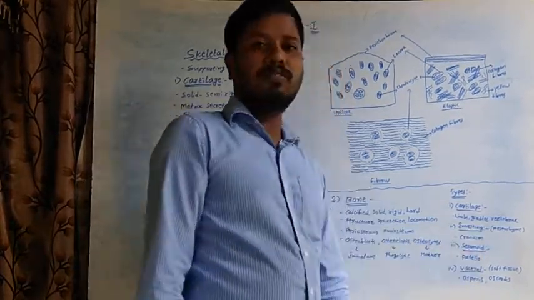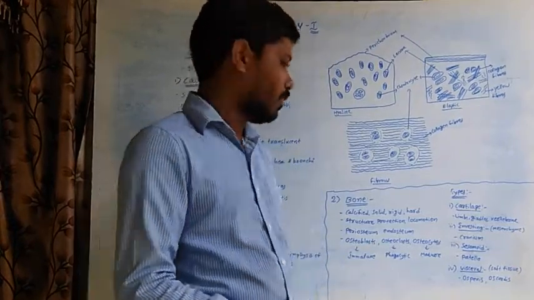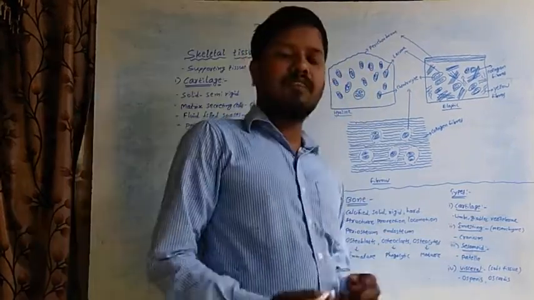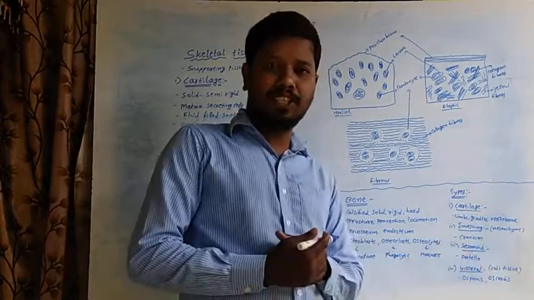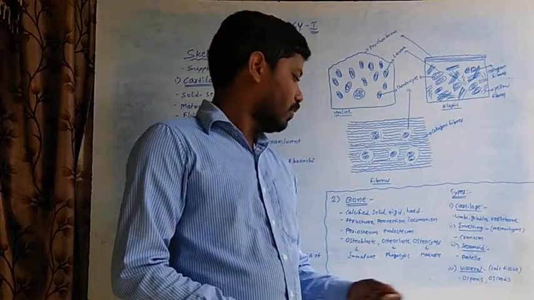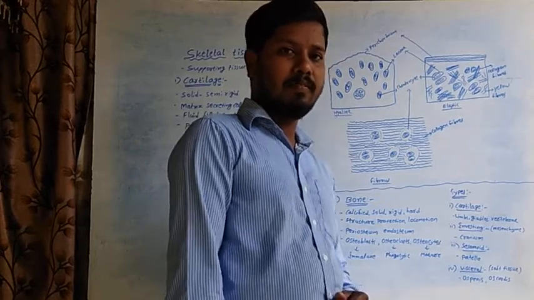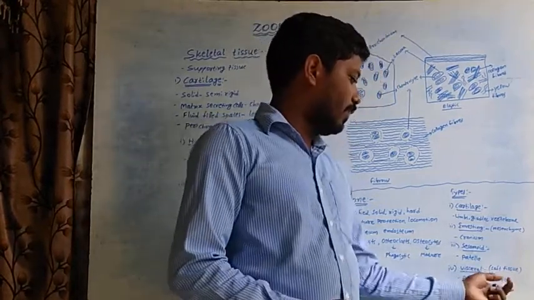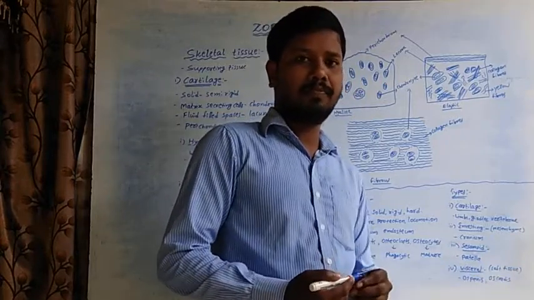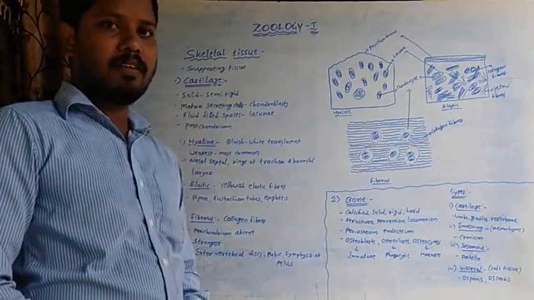Third one, sesamoid bones. Sesamoid bones are formed by the ossification of tendons. It is found in the patella. Visceral bones are formed by the ossification of soft tissues. These are found in the os penis and os cordis. Os penis is the inner bone of the glans penis. Os cordis is the inner bone of the ruminant heart. So this is about the skeletal tissue and its types.